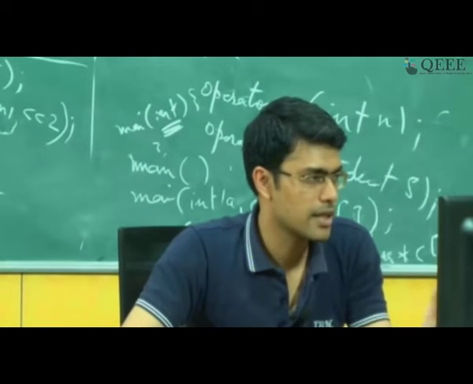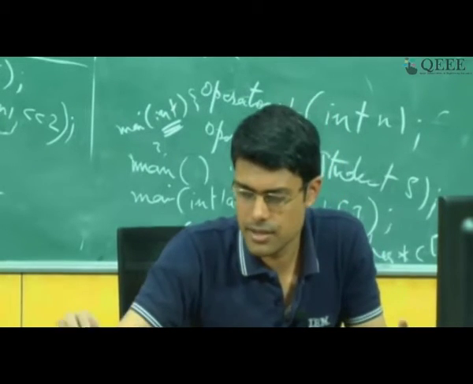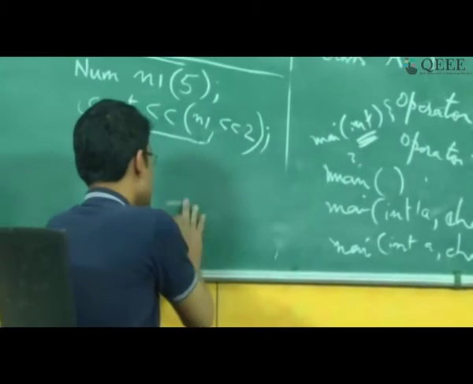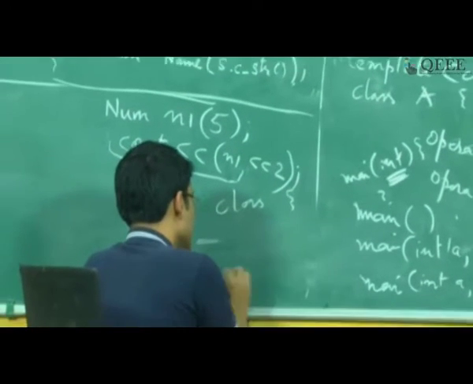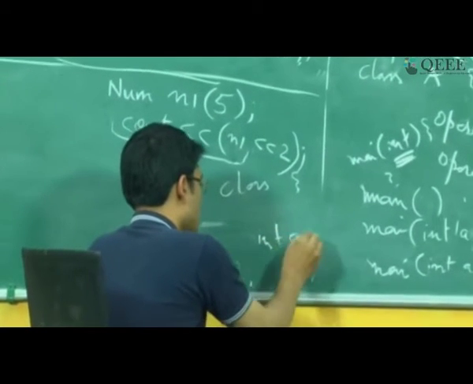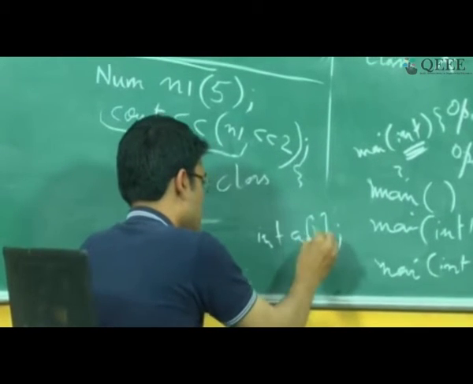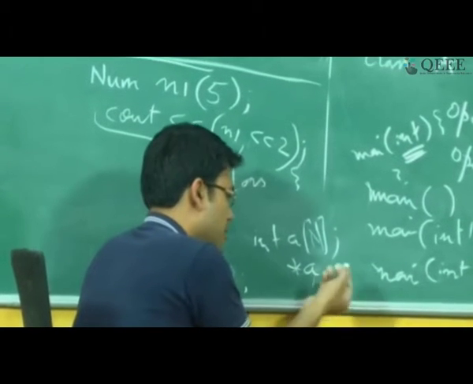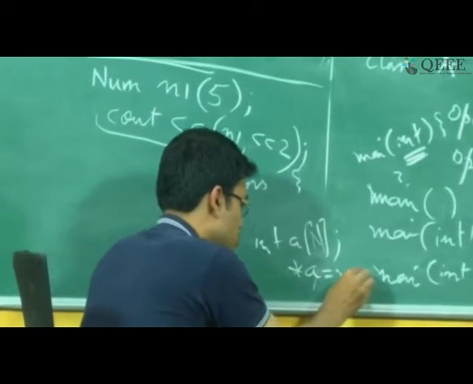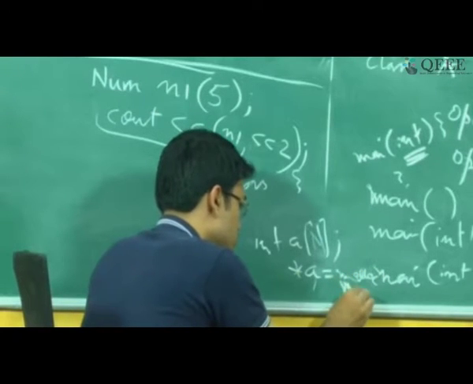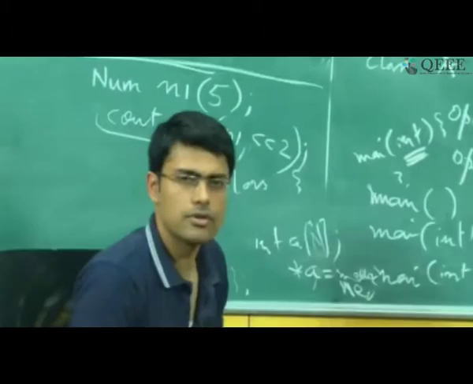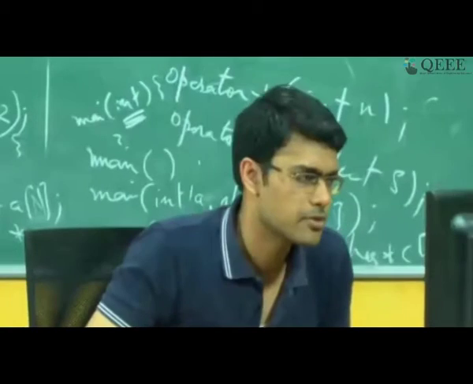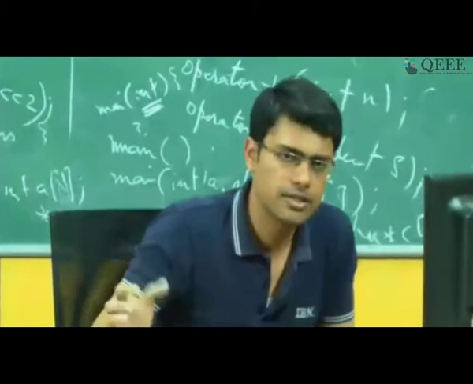But essentially, I do not understand why an array of integers inside a class is a problem. You can always declare it inside a class, an array of integers with whatever number of elements. If you do not want the number of elements to be fixed, you can always take it as a parameter and then do a malloc or new using that. So I do not know what was specific. In fact, this is not really specific to C++. You can do that inside a constructor or inside any other function and so on.